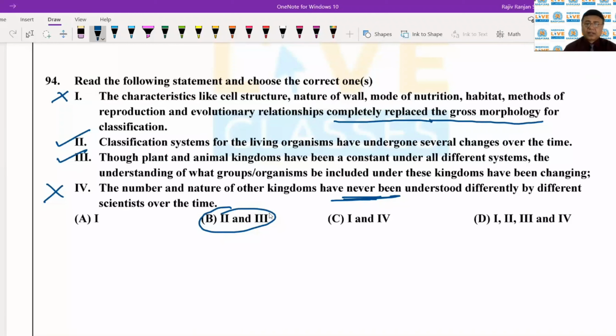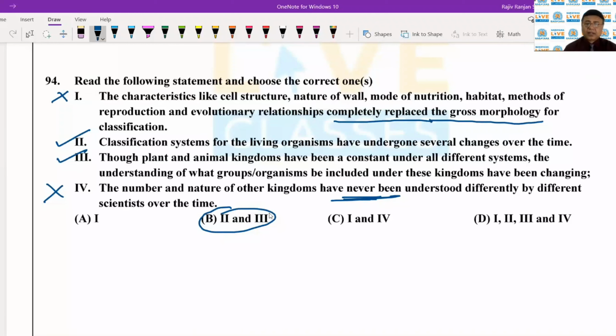Not only this, he also returned many organisms to their parent group, because they had got the striking similarity with their parent group, and he just registered that just being unicellular is not a sufficient criteria to be included in the kingdom protista. सिर्फ यूनिसेलर होना जो है वो किंगडम प्रोटिस्टा का मेंबर होने के लिए काफी नहीं है. अगर कोई ऑर्गेनिज्म यूनिसेलर है, उसके बाकी कैरेक्टर अगर पेरेंट ग्रुप से मिलते जुलते हैं, तो फिर उसको रिटर्न कर देना चाहिए पेरेंट ग्रुप में, जैसे Chlamydomonas and Chlorella were just returned back to the algal group, and similarly yeast was returned to the parent group fungi.